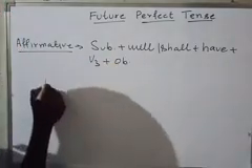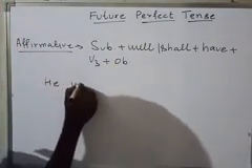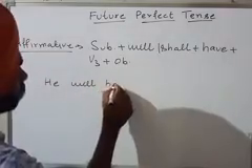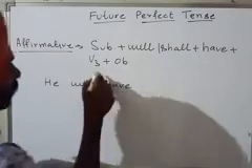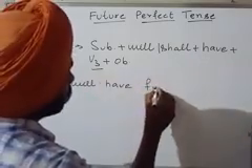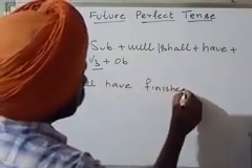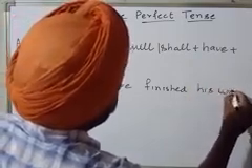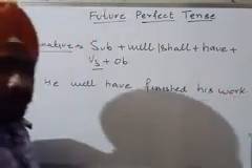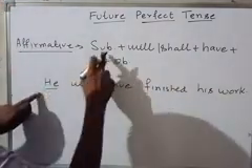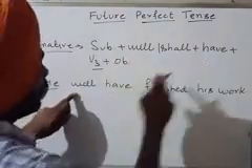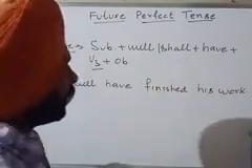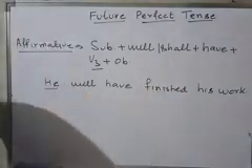Okay, one example: He will have finished his work. So subject, one from the auxiliary verb, then have, then verb third, finished, then object, his work.